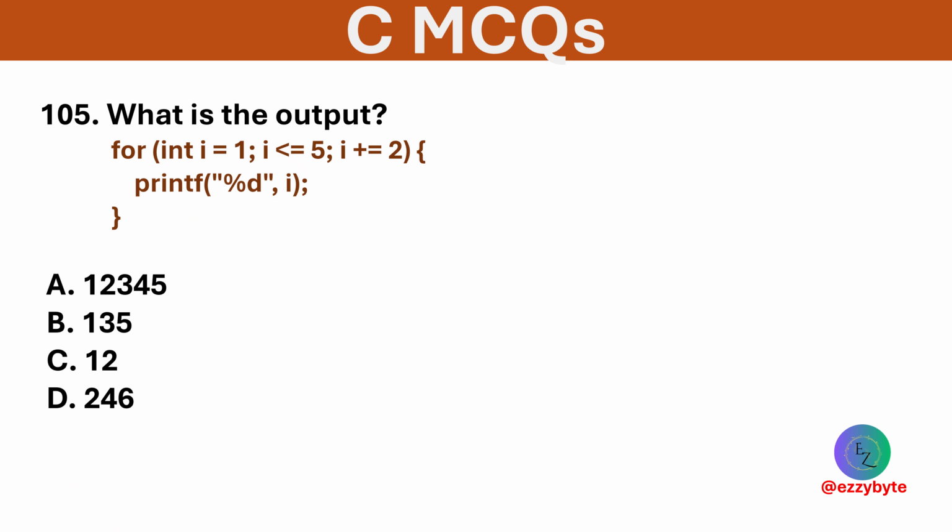What is the output of this code? Options are 12345, 135, 12, and 246. Option B is correct. It prints 135 as i increments by 2.